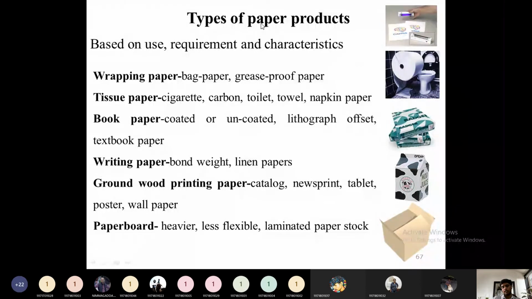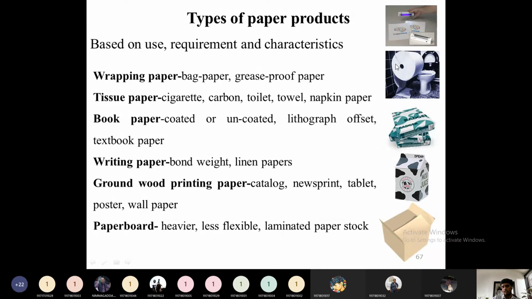How many paper products are there? Depending on the end use, we manufacture many types of paper products. One is wrapping paper. If you want a bag paper or a grease-proof paper, this wrapping type of paper can be prepared. The outer paper that wraps the A4 sheets is called wrapping paper. Grease paper and grease-proof paper everything comes under wrapping paper. This is one type of paper product.